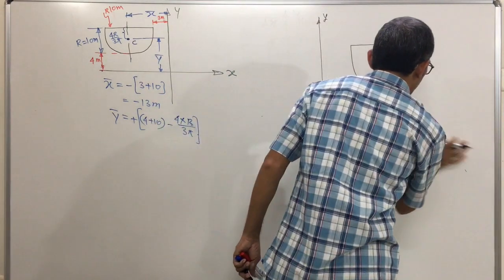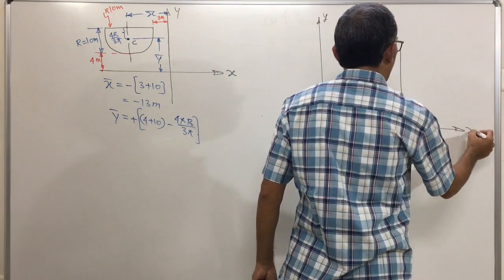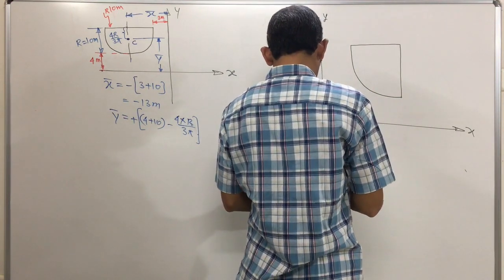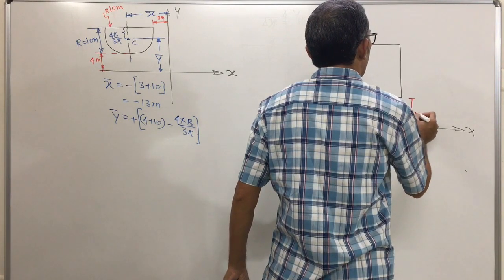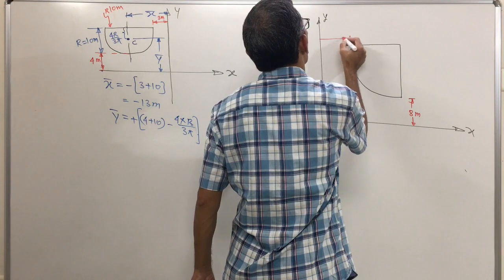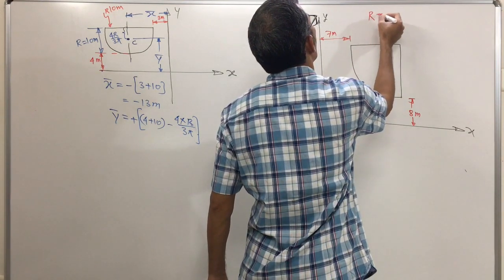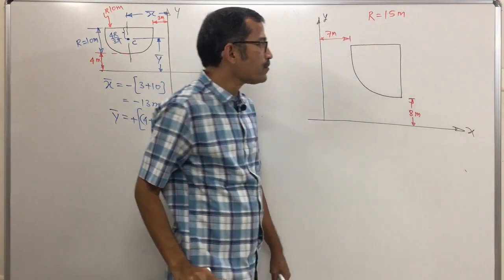The distances given are 8 meter and 7 meter, and for this quarter circular lamina r is 15 meter.